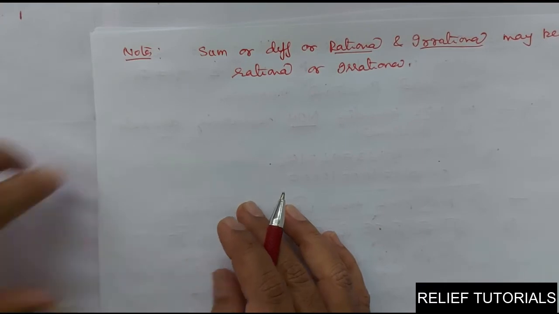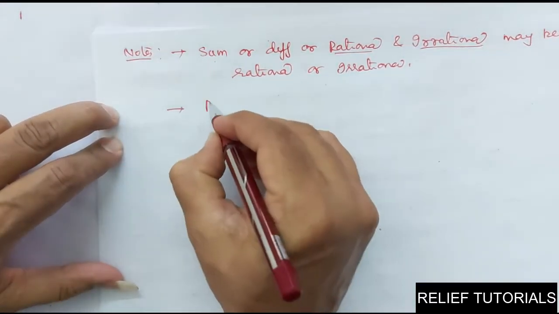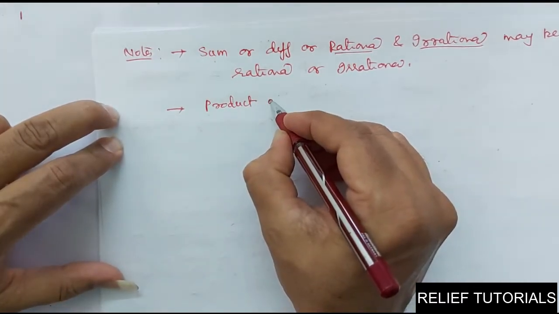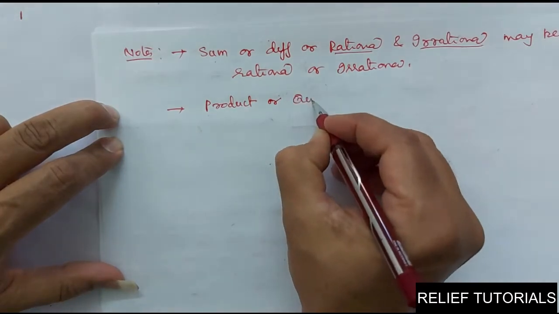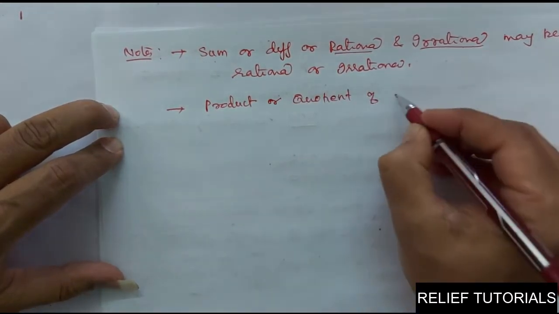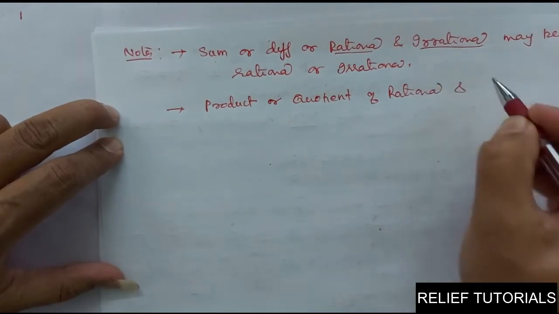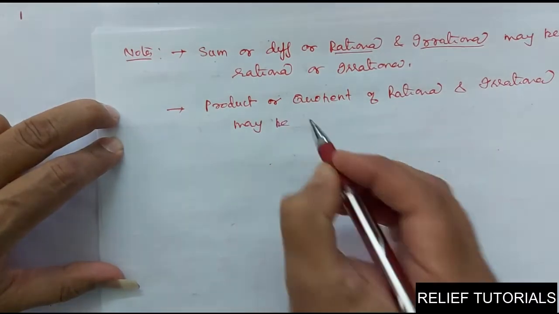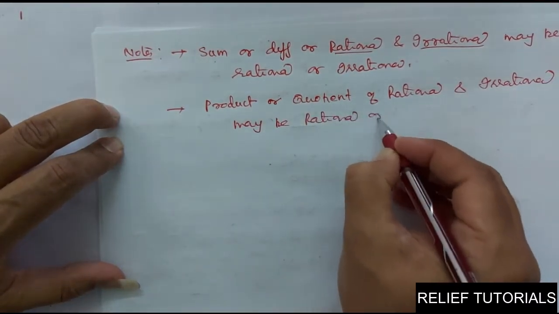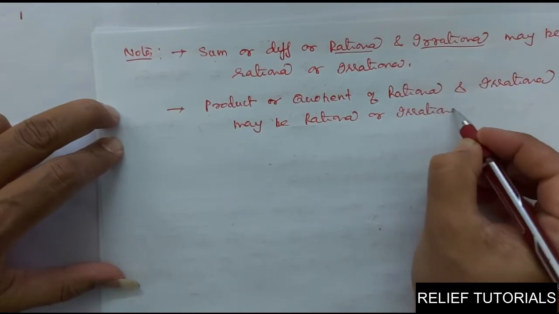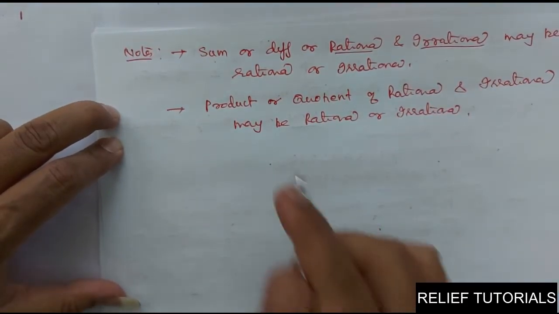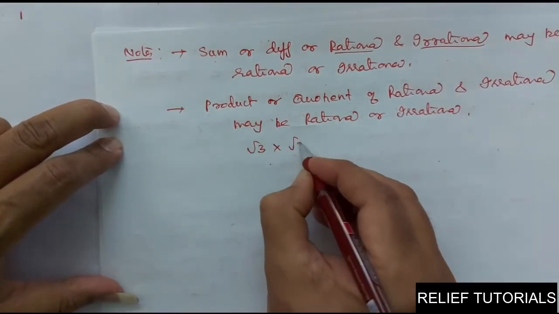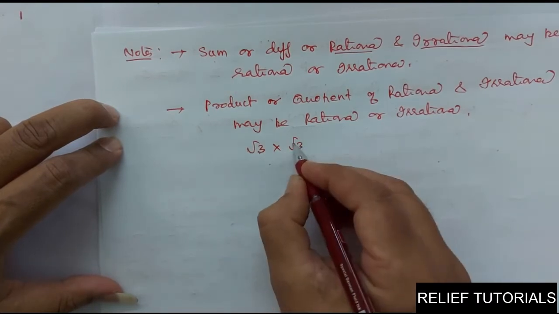Okay. So in this way, the product or quotient of rational and irrational may be rational or irrational. See here, if I say root 3 is irrational, into root 3,